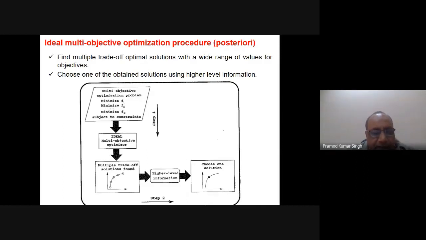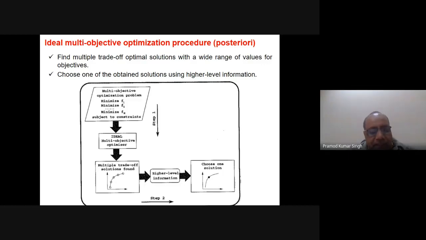You can think that F1 is more important. Suppose this is a minimization problem where F1 is to be minimized and F2 is also to be minimized. Actually, if I take it as a min-min problem, then this Pareto front is not possible. In that case, the Pareto front will be like this. But suppose you take it for simplicity that this is a min-min.